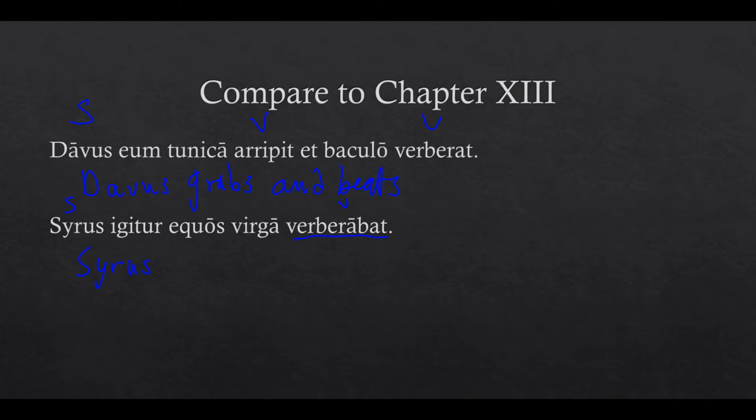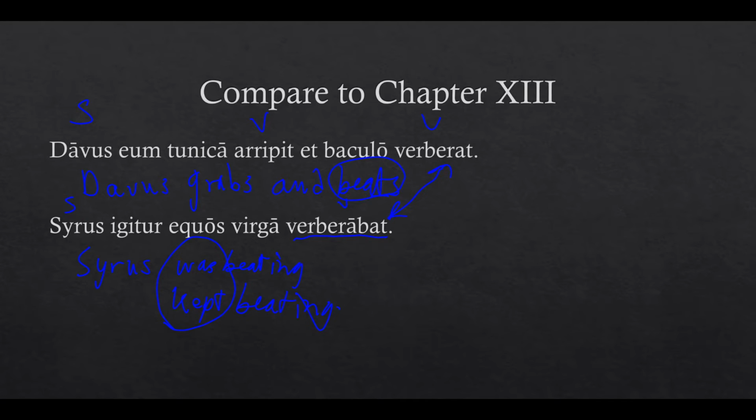We're going to translate this one as was beating or kept beating. So here we have a bit of a different translation. We have beats up here, but was or kept beating here. What's the difference between these two verbs?